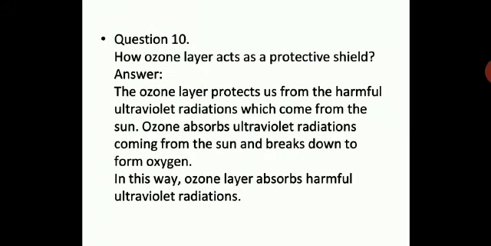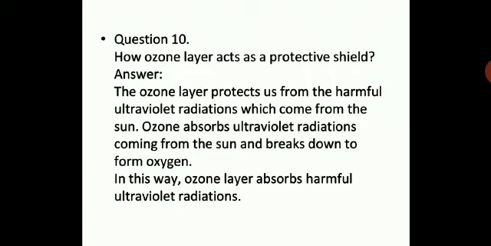Then question number 10, how does the ozone layer act as a protective shield? Ozone has a property of protecting us from the harmful ultraviolet radiation given out by the sunlight. Earth has a blanket of atmosphere, and we also have the ozone layer. The ozone layer forms a protective layer and prevents the harmful ultraviolet radiation which comes from the sun. Ozone absorbs the ultraviolet radiation coming from the sun and breaks down to form oxygen.